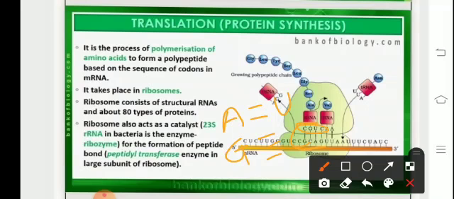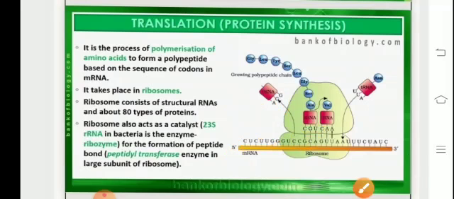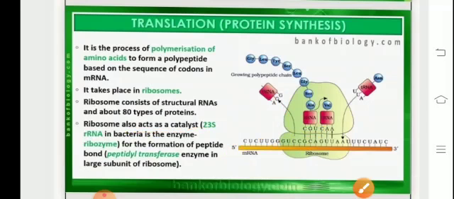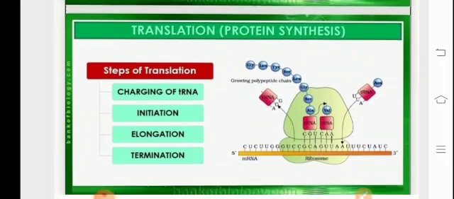Now the activation of amino acids by tRNA and their linking to the specific tRNA is called charging of tRNA. A tRNA can pick only a specific amino acid. The ribosomes actually act as a catalyst in bacteria, and that is the ribozyme required for the formation of the peptide bond. The enzyme which helps in the formation of the peptide bond is the peptidyl transferase enzyme.